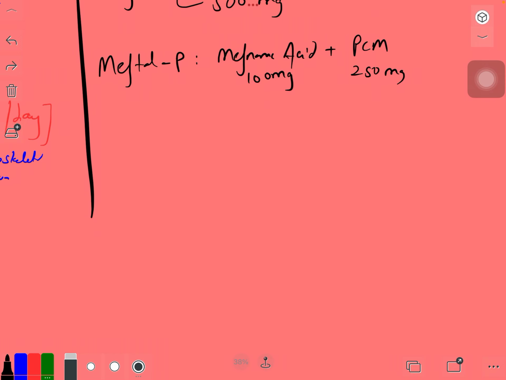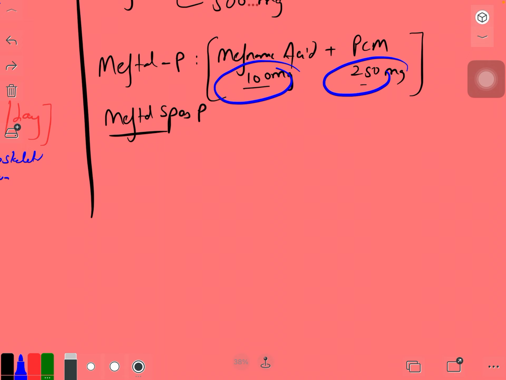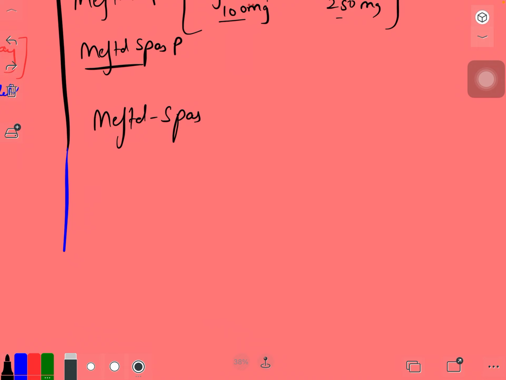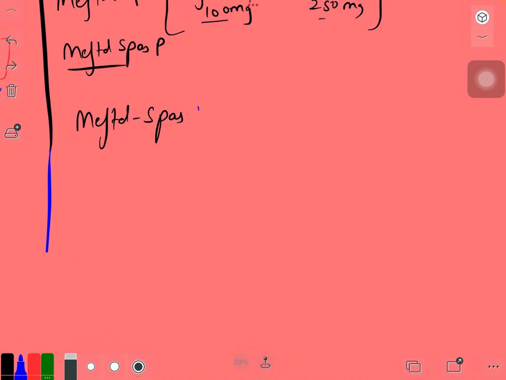Then Meftal Spas P and Meftal P have the same composition, but the amounts of the drugs can vary. The most common one used by females is Meftal Spas, but there's no P, only Meftal Spas.